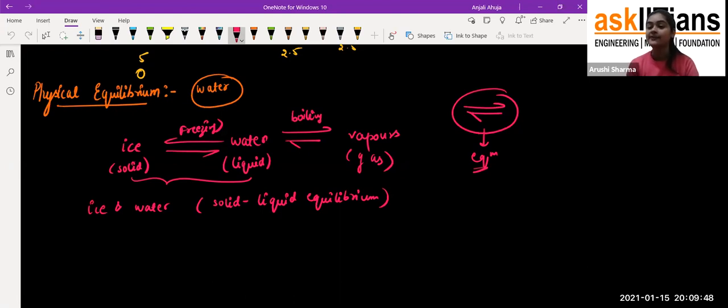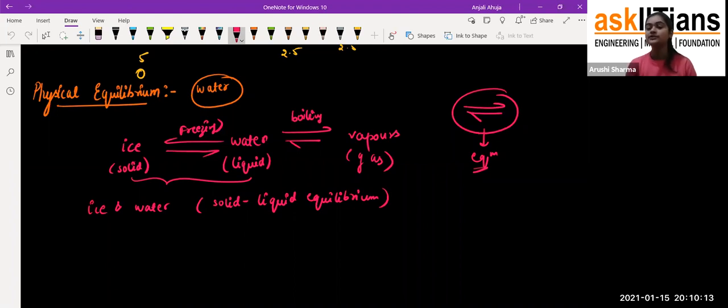For example, naphthalene balls, camphor. If we heat that camphor, it directly converts into vapors. It will not convert into liquid. Naphthalene balls are the same, they directly convert into vapors or the gaseous form, and there would be no liquid state for that. So that's how the physical equilibrium will be there. When we have an equal amount of the two phases, then it is called the physical equilibrium. Fine. I hope you got what the physical equilibrium is.